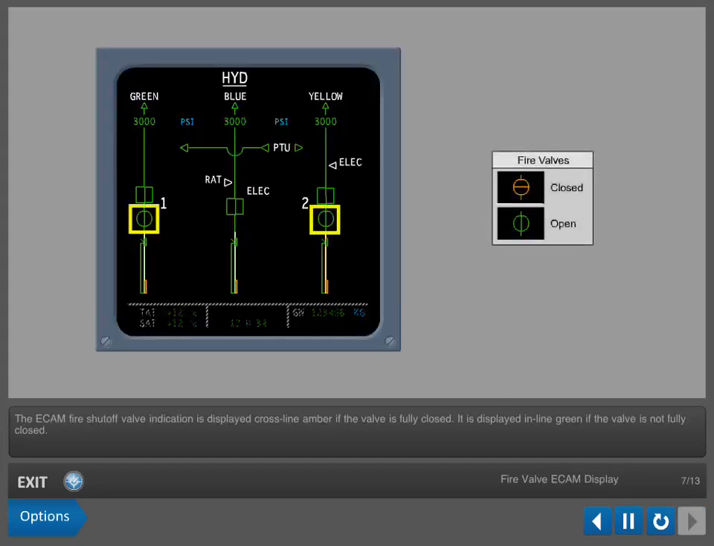The ECAM fire shutoff valve indication is displayed cross-line amber if the valve is fully closed. It is displayed inline green if the valve is not fully closed.